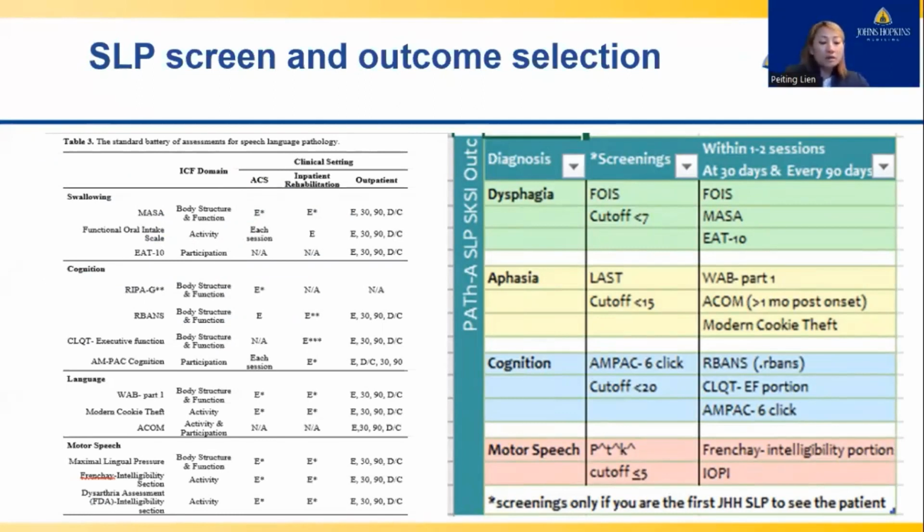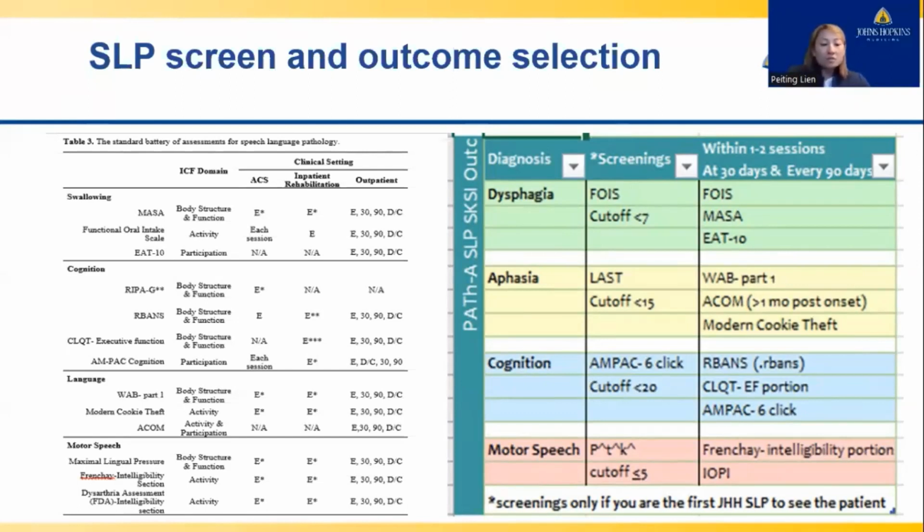The screening tests were as follows. 1, the Functional Oral Intake Scale, the FOIS, for swallowing. 2, the Activity Measure for Post-Acute Care, AM-PAC, Applied Cognition 6 Clicks for cognition. 3, the Language Screening Test for language, and 4th, the Diadochokinetic Rate Sequential for motor speech. And all 4 of these screening tests were completed on the initial evaluation.